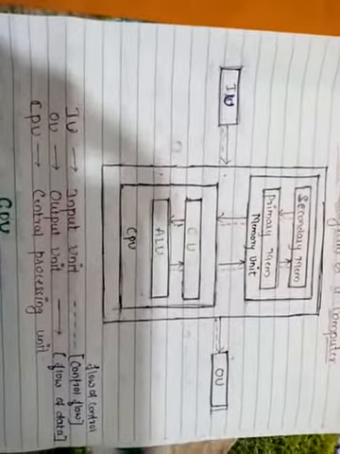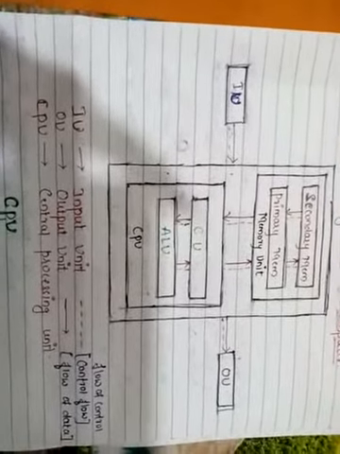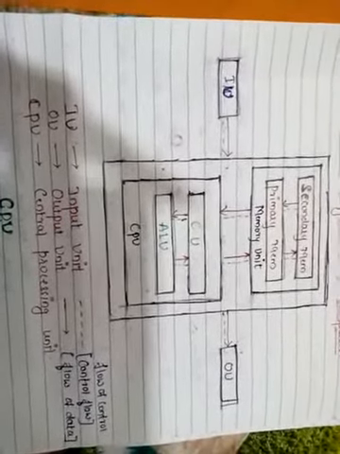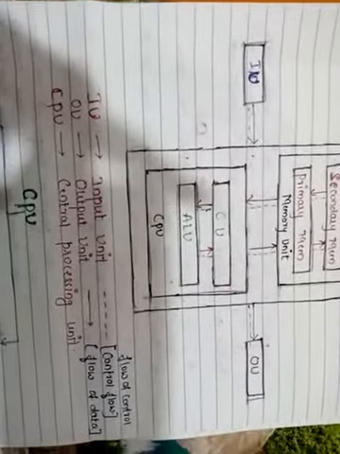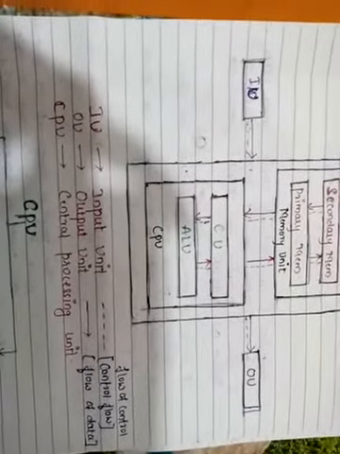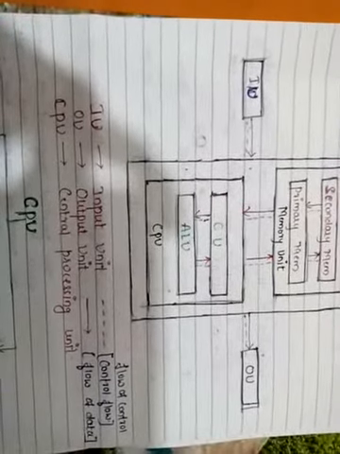Next, input unit is a device. What is input unit? Input unit is a device which is used to enter the data. The most commonly used input devices are keyboard and mouse. Yes, through keyboard we will enter the data as text as well as numbers as well as special characters.